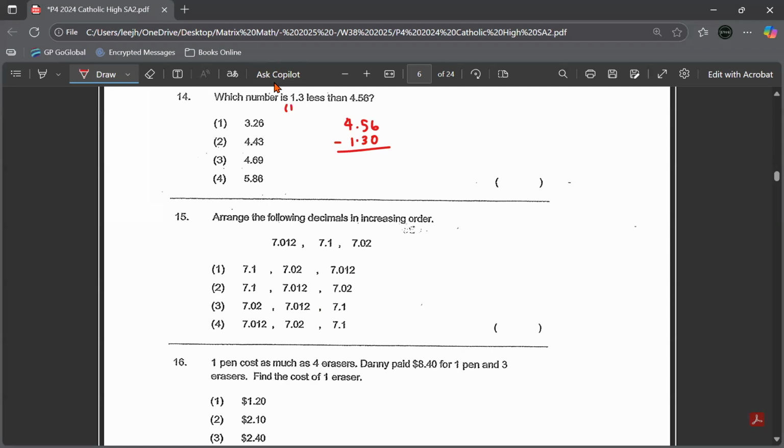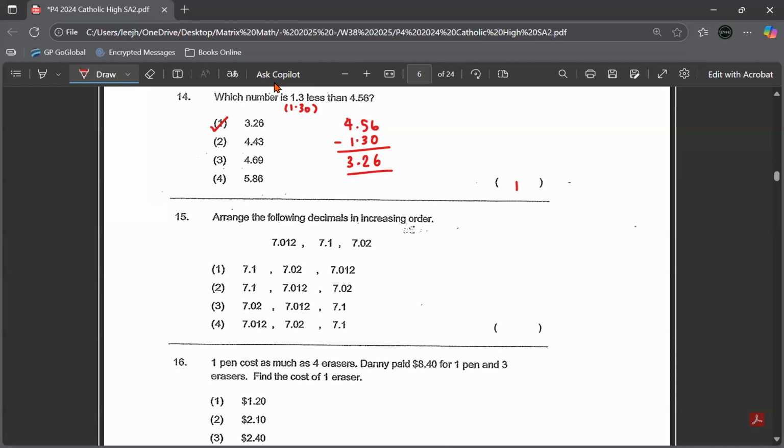This one changed to 2 decimal places. 1.30. So this will be 6. 5 minus 3, 2, decimal point, 3. 3.26, number 1. All these are giveaways, so you must always remember, okay? Question number 15.